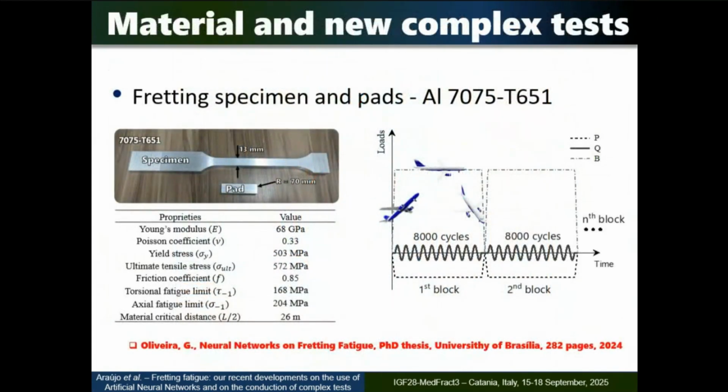So the test will be conducted in this machine, and we want to produce what we have called aircraft-like loadings. So the specimen is this one, aluminum 7075 T651. These are the dimensions, mechanical properties. If you want to see more details about the load conditions, they are in the PhD thesis of my student, Giorgio. And so the way we applied the loads was, we applied the bulk fatigue load together and in phase